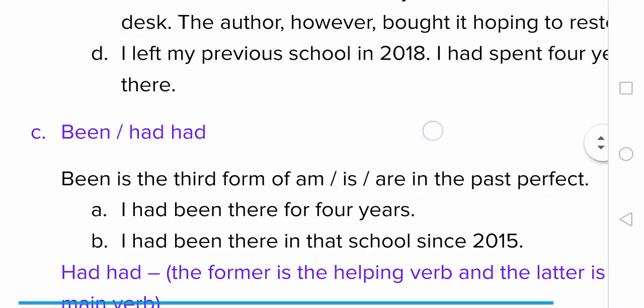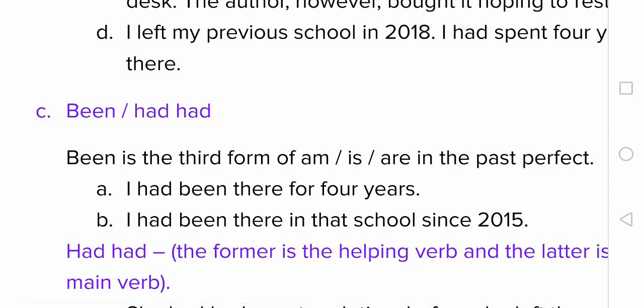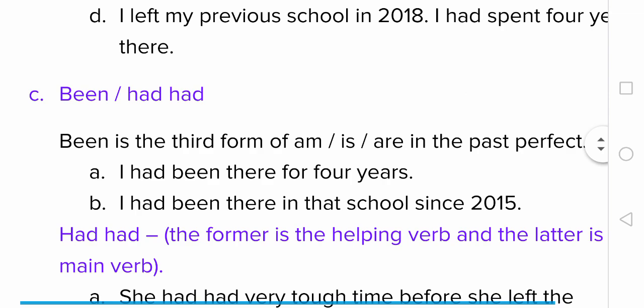Now, the verbs of state and possession. We use been or had to tell a state or possession in past perfect tense. Been is nothing but the third form of am, is, or are, and we use it in past perfect. Example 1. I had been there for 4 years. See another example. I had been in that school since 2015.